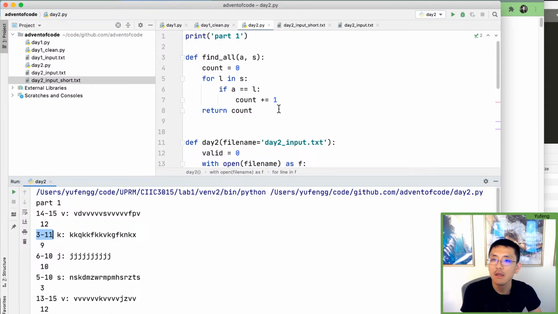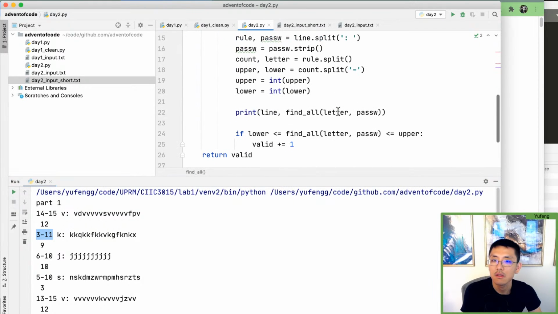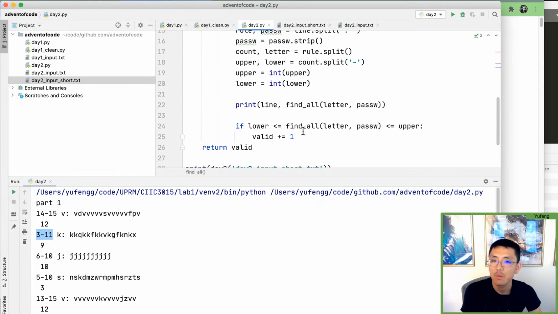Oh, no, that is returning an integer. Is this behavior not what I think it does? Like these two should both be valid. So it's returning a number. What is lower and upper? Let's try checking that. Why? And I'm not sure why there's a new line. Oh, because there's a new line at the end of line, which I never stripped. Oops.